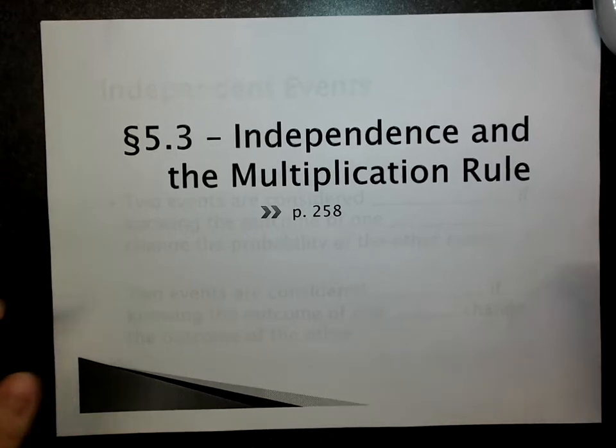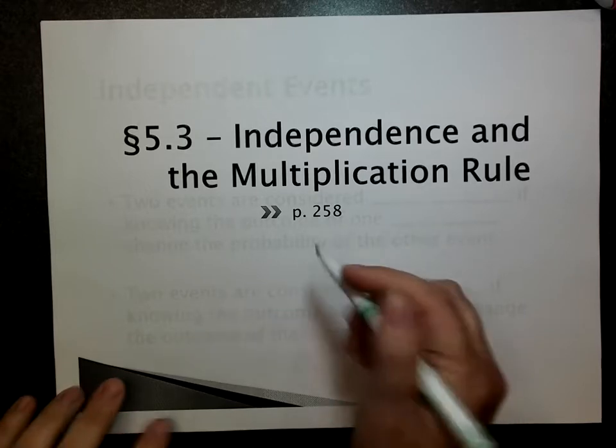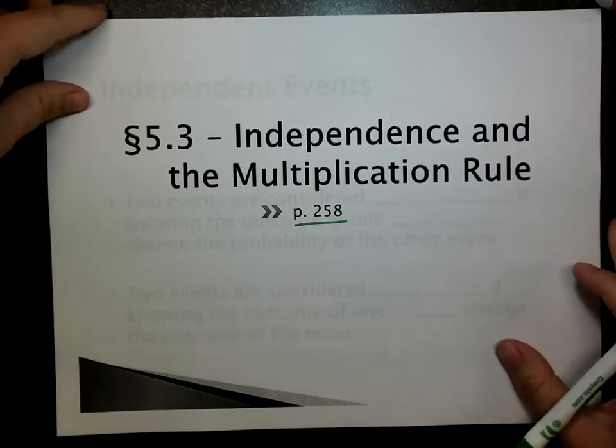The last section we're going to study for Chapter 5 is Section 5.3, and that is on what's called independence and the multiplication rule, and it starts on page 258.